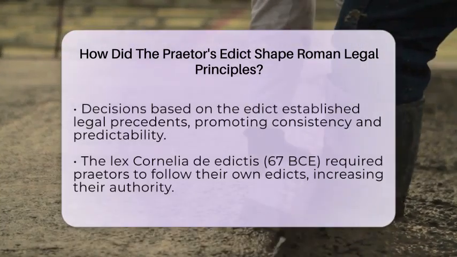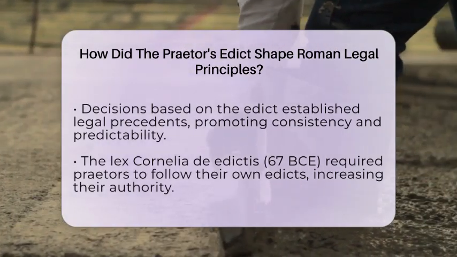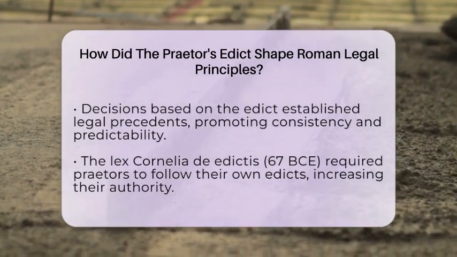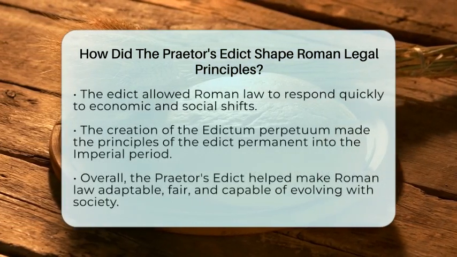At first, the edict's power was limited to the Praetor's term. But after the Lex Cornelia de Edictis was passed in 67 BCE, Praetors were required to follow their own edicts. This made the edict a more reliable and authoritative source of law.